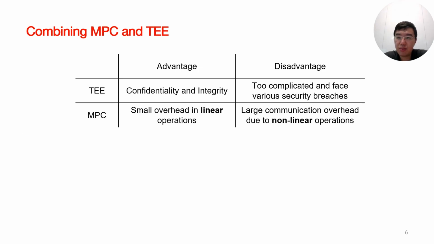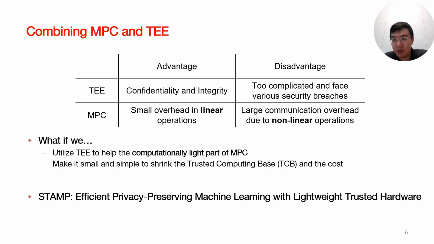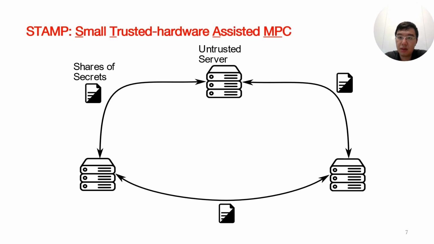The intuition behind our work is to combine MPC and TEE to leverage their respective advantages. What if we could create a simpler, less complex trusted hardware to handle the computationally light yet communicationally heavy nonlinear operations in MPC? By simplifying the trusted hardware, we can reduce the trusted computing base, making it more secure, and also reduce the deployment cost. Thus, we propose our scheme called STAMP, an efficient, privacy-preserving machine learning framework with lightweight trusted hardware. STAMP stands for Small Trusted Hardware Assisted MPC.